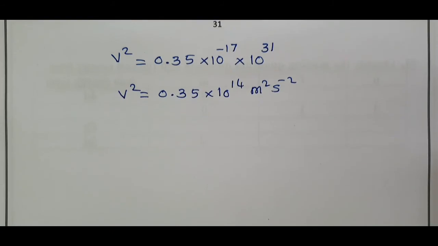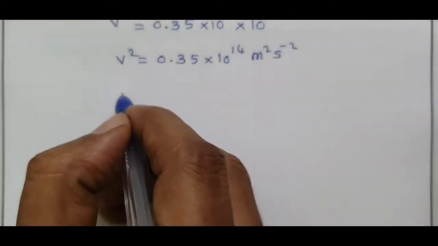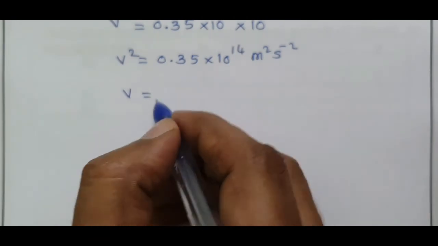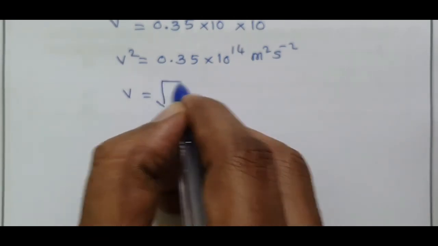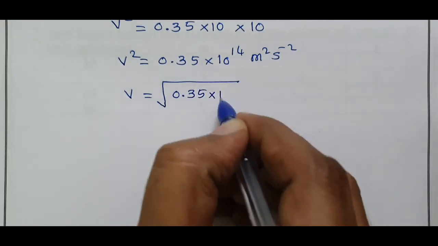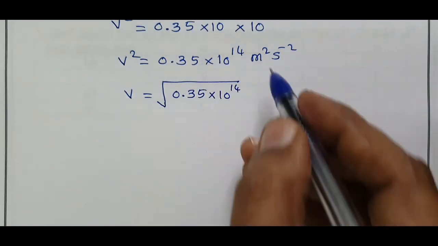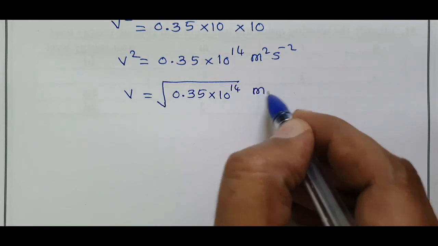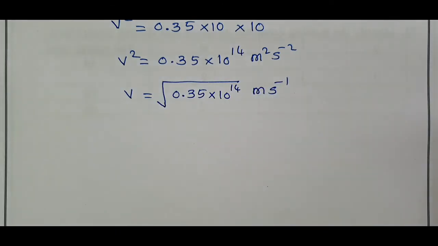To find the v value, we have to take the square root of the right hand side value. The square root of 0.35 into 10 power 14 meter squared second power minus 2 is written as meter second power minus 1.